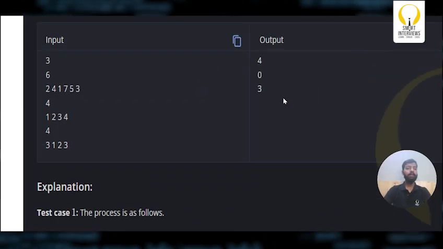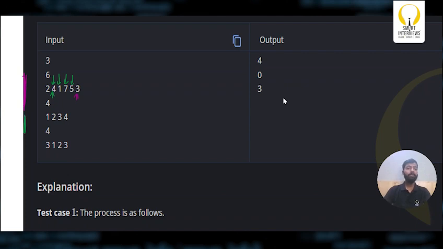In test case 1, there are 6 students, and of course Bhumi will be standing at the last in the queue. Let's say this is the performance. Can Bhumi watch the performance? No. She has to come to this position to watch the performance. How many seconds will it take for Bhumi to reach here? At every second she can only swap with the position ahead of her. So she'll come here for the first second, then here after 2 seconds, then here after 3 seconds, then here after 4 seconds. So it takes 4 seconds for Bhumi to reach here, which is expected.